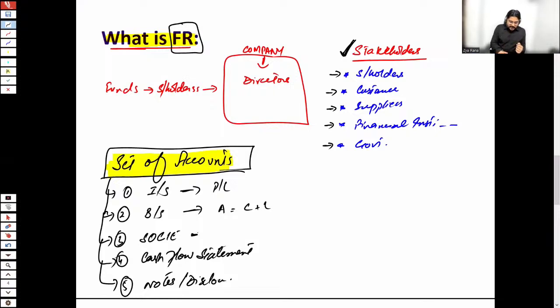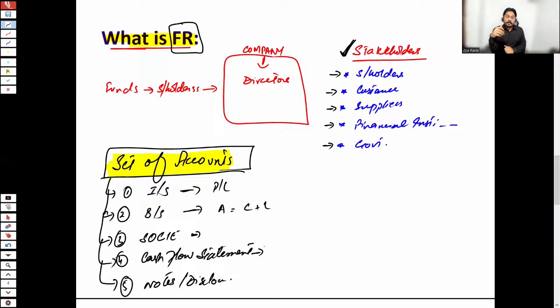A statement of changes in equity tells about the number of shares issued at the start of the year. I'm just giving you an example. For example, what is the share capital at the start of the year, how many shares are issued during the time period, and what is the ending share capital. So all of these things are part and parcel of the statement of changes in equity. There are also many other things covered in this point number 3, but mainly, for example, I told you about the share capital.